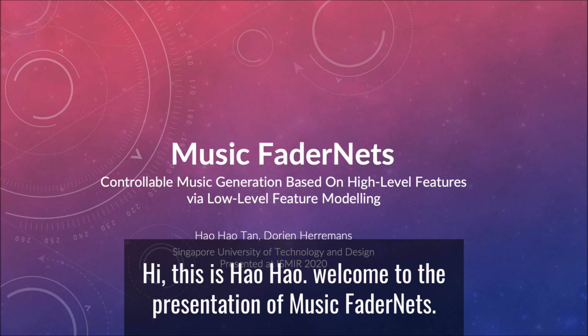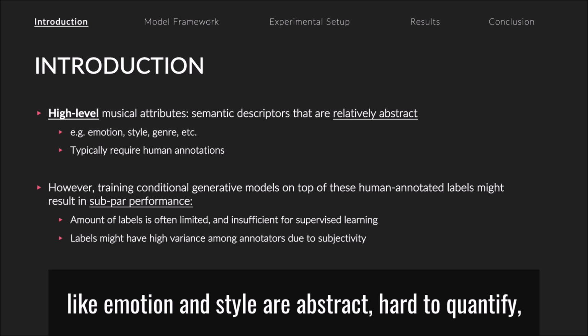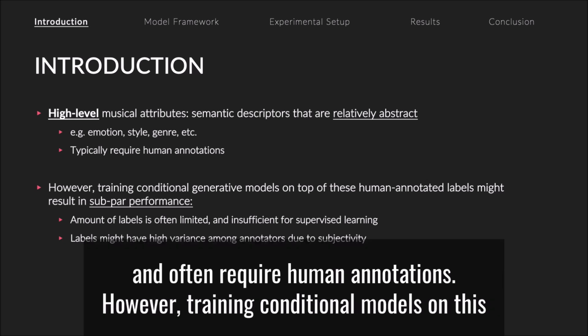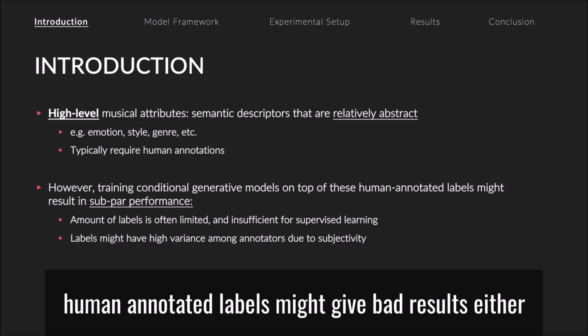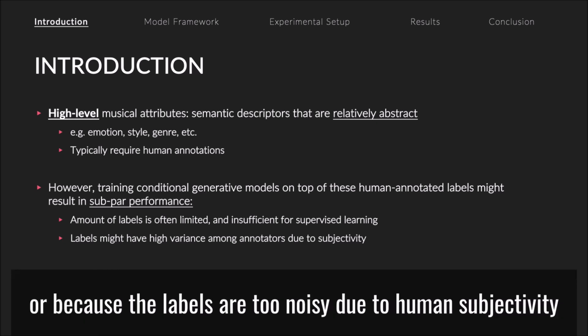Welcome to the presentation of music FaderNets. High-level musical features like emotion and style are abstract, hard to quantify, and often require human annotations. However, training conditional models on these human annotated labels might give bad results, either because the labels are insufficient or because the labels are too noisy due to human subjectivity.